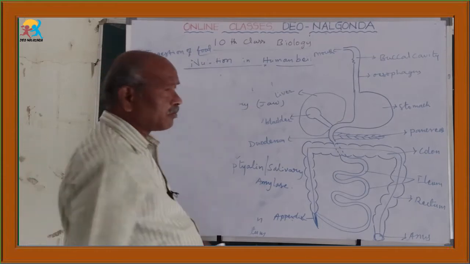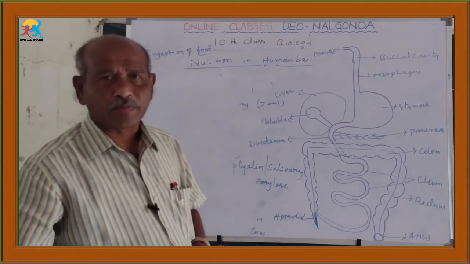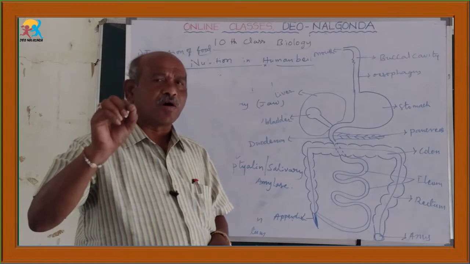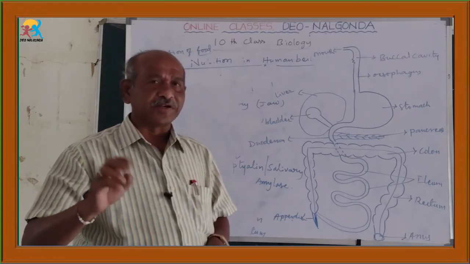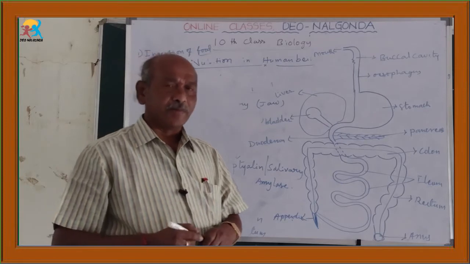So about the pharynx, you have to remember only one point: it is a small muscular structure helpful for the entry of food materials into the next part of the alimentary canal.